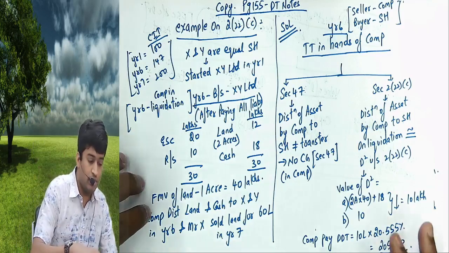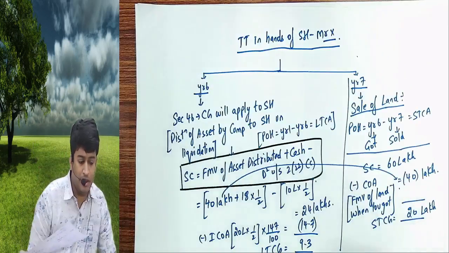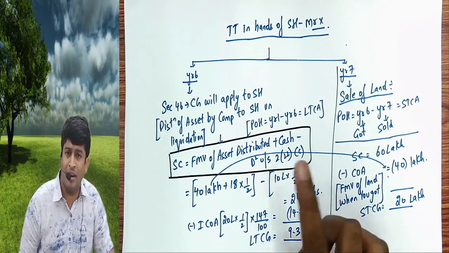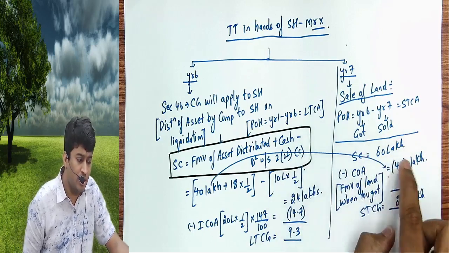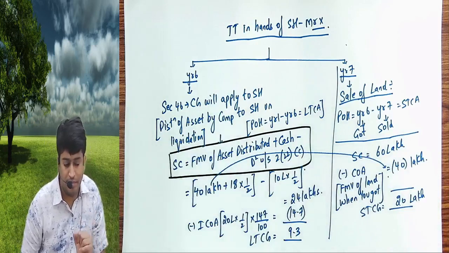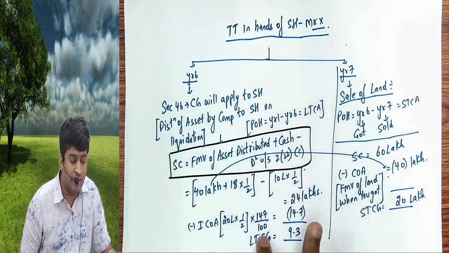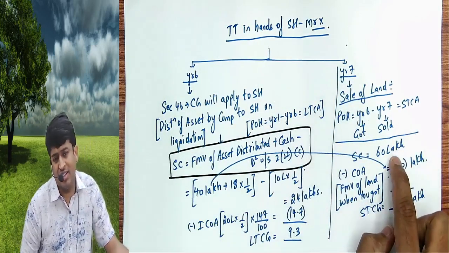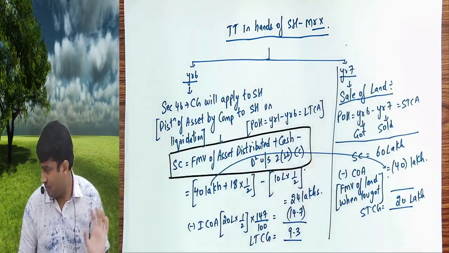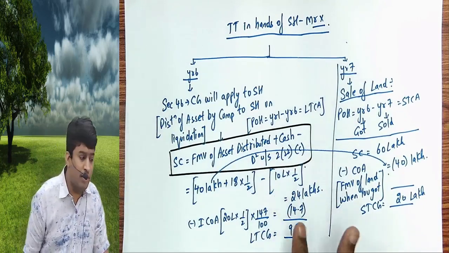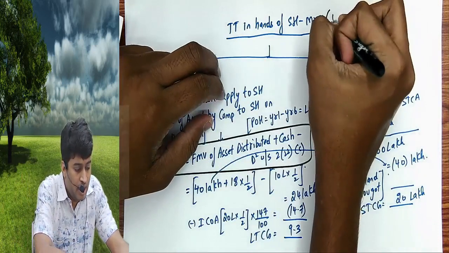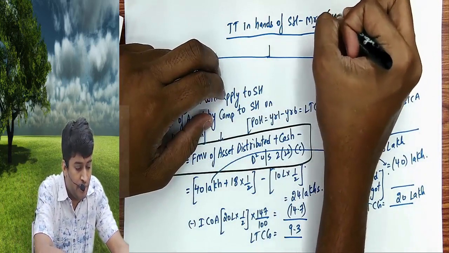Okay, let's go. If it's not done, please pause the video and copy. Now this is in the hands of the shareholder. One shareholder X, the same will apply for Y also, provided he also sells for 60 lakhs. This will remain the same for Mr. Y also. This will depend on what value he is selling at. If we sell for 60 for X and Y, the answer remains the same. But I did it for Mr. X, who holds 50% shareholding. So write here: half shareholder, 50% shareholder.